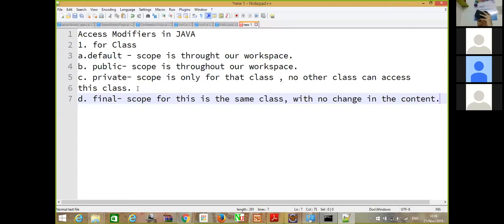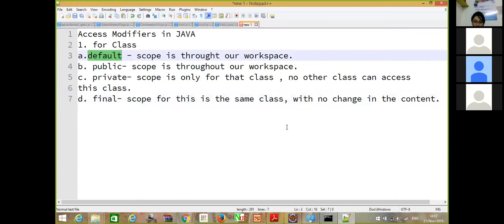So Ravi, default can be considered as same as the public in that case. Yeah, but we need a public class so that we can compile a class properly. So we generally define a class as public, not as default.